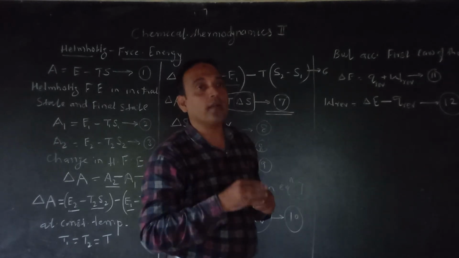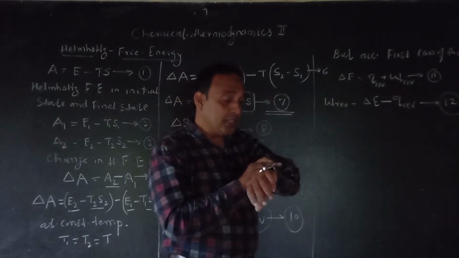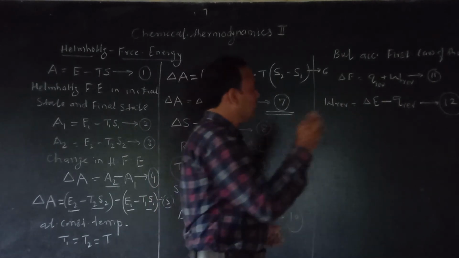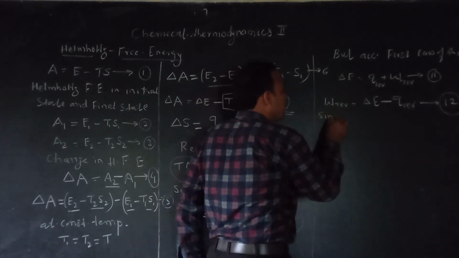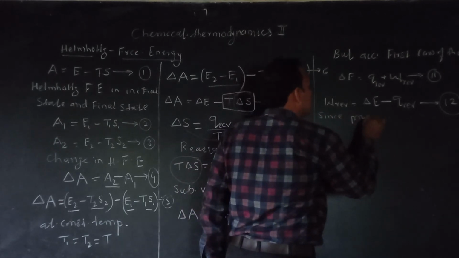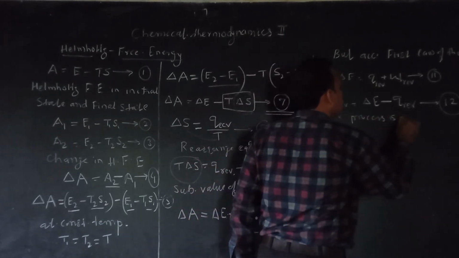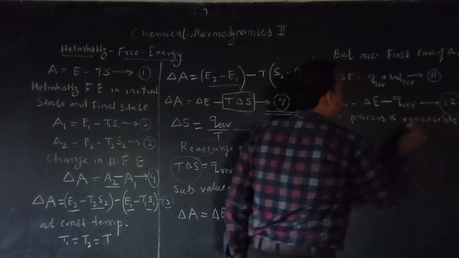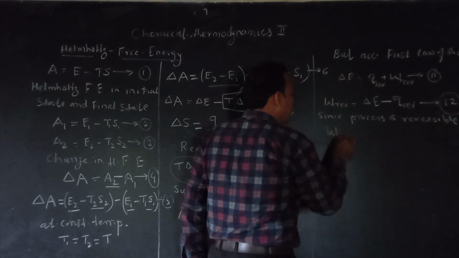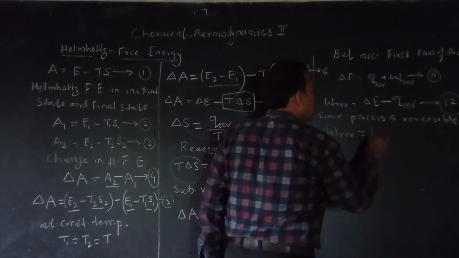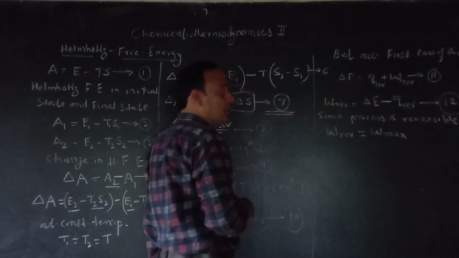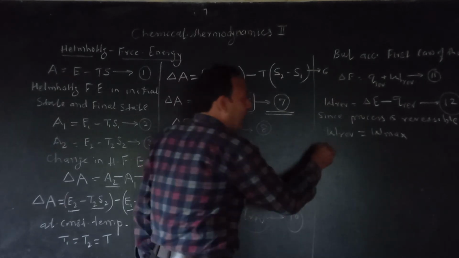Definitely maximum work done takes place in a reversible process. So right here, since the process is reversible, work in a reversible process is equal to maximum work, W max. W reversible is replaced by W max.